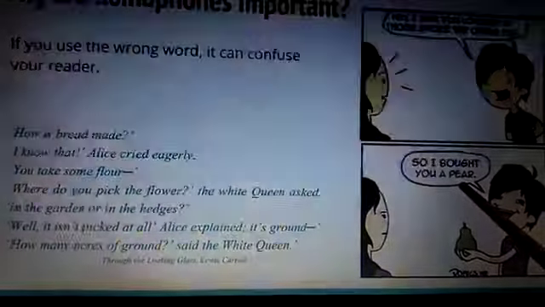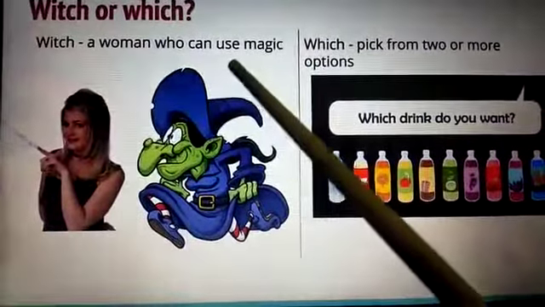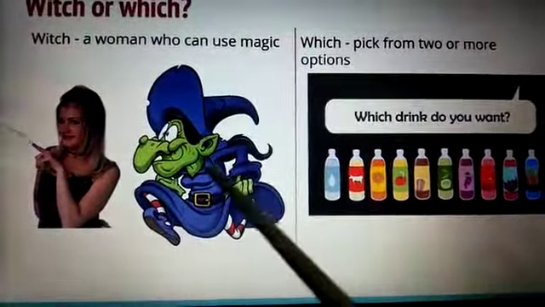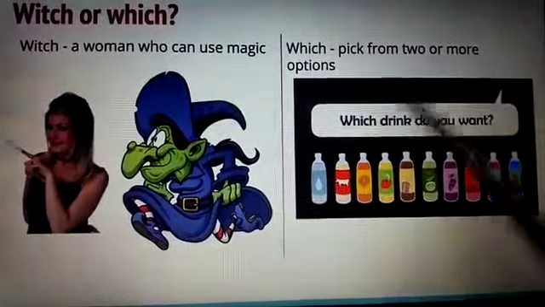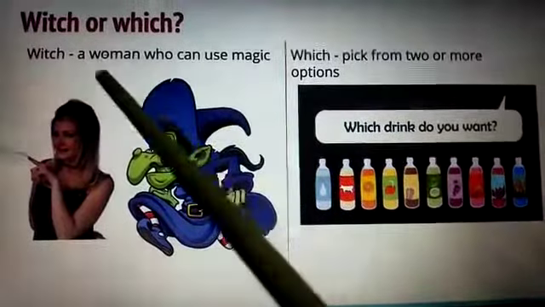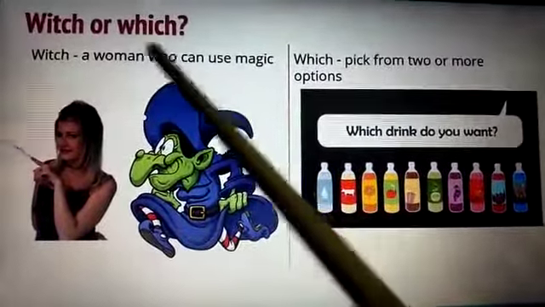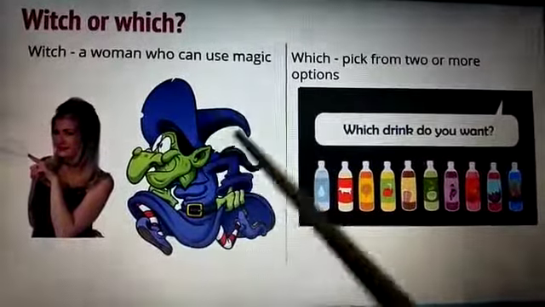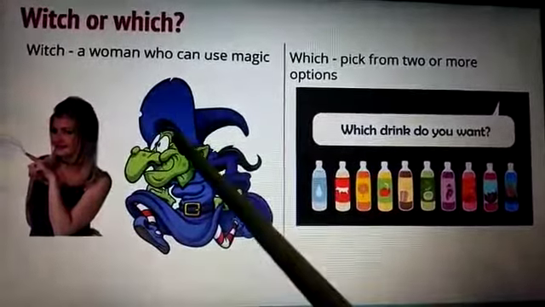This is the correct spelling of pair. Which or witch? Witch, a woman who can use magic, but the second which picks from two or more options. Which drink do you want? The spelling of witch is WITCH and which is WHICH. The spelling is different but the pronunciation is the same. So this is the difference of homophones.